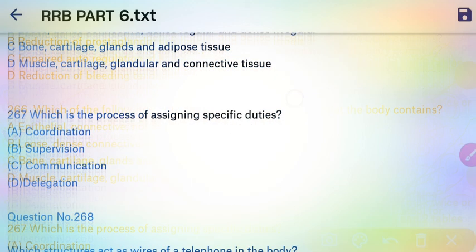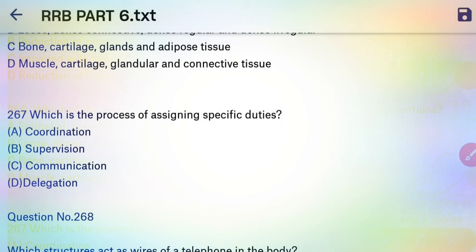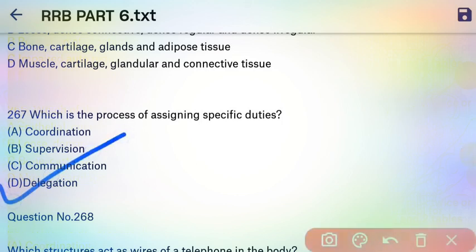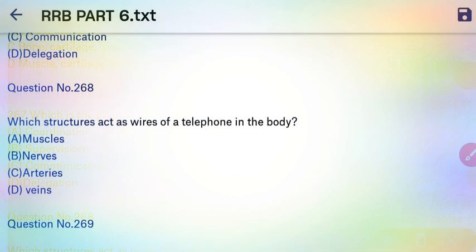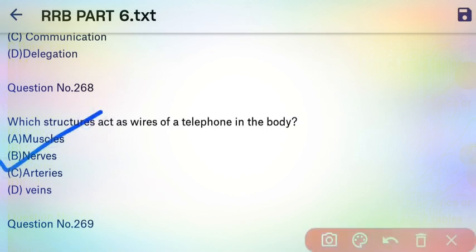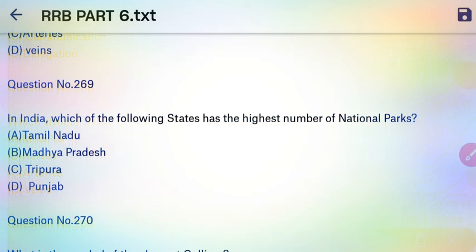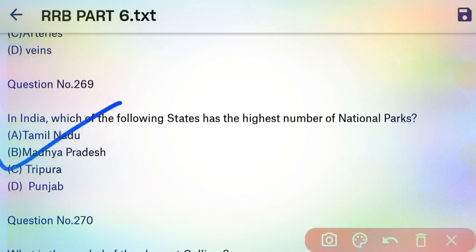Next question, which is the process of assigning a specific duty? So it is called delegation. D is the right answer. Next question, which structure acts as a wire of a telephone in the body? So here our right answer is nerves. B is the right answer. Next question, in India, which of the following states has the highest number of national parks? So here our right answer is Madhya Pradesh has the highest number of national parks. B is the right answer.